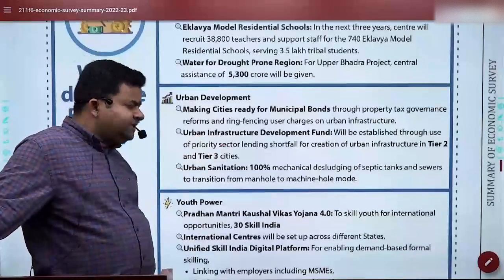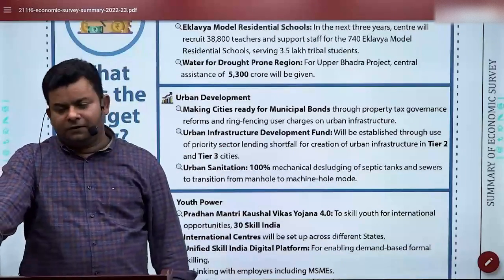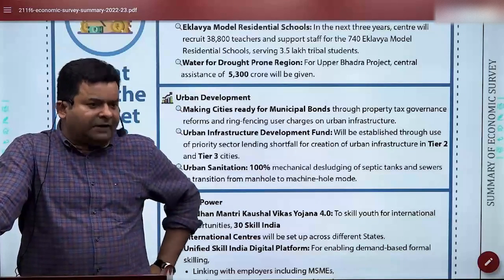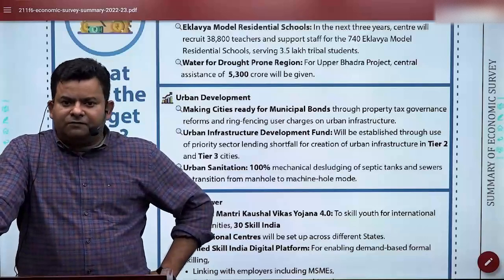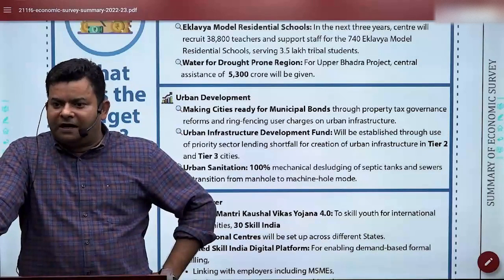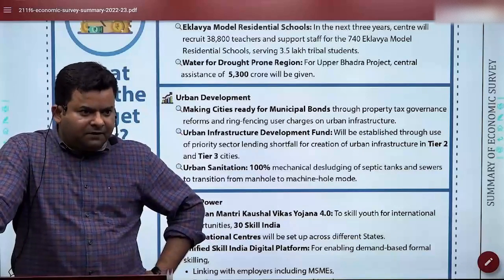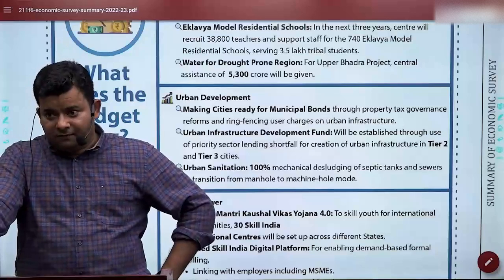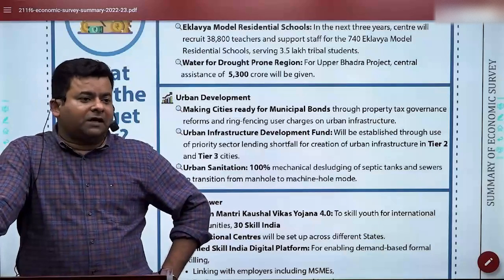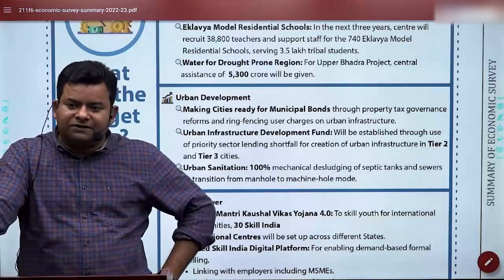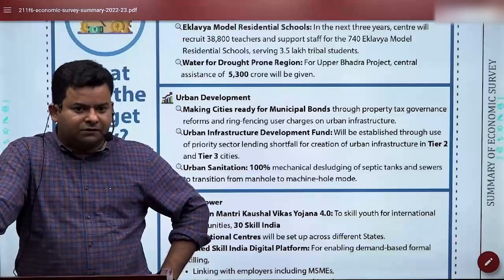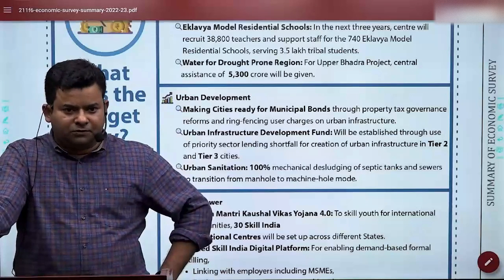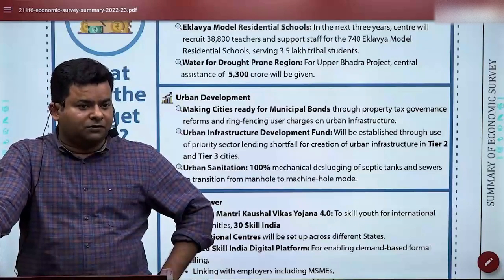Urban development, this is something which again I'll say take a note of. We have introduced one thing called the Urban Infrastructure Development Fund. The Urban Infrastructure Development Fund has been created particularly for Tier 2, Tier 3 cities development. Because if Indian urban cities have to be sustainable as per SDG 11, we have to focus upon Tier 2 and Tier 3. This is where the demand is coming, this is where infrastructure is needed. So for Tier 2, Tier 3 cities, we got a special budget called the Urban Infrastructure Development Fund.